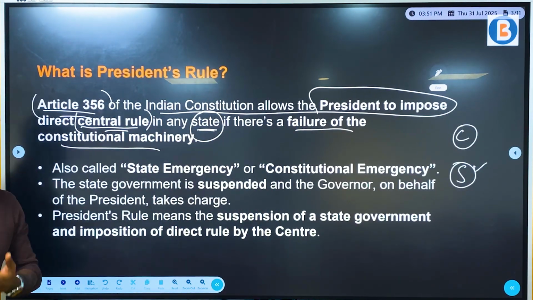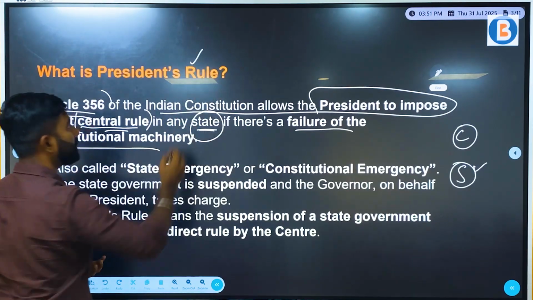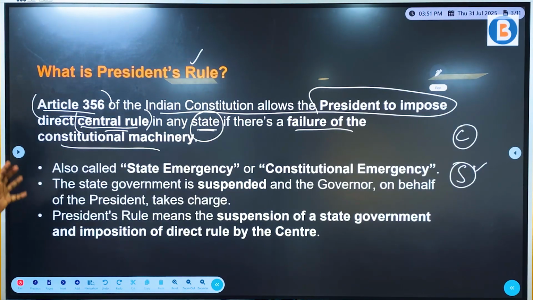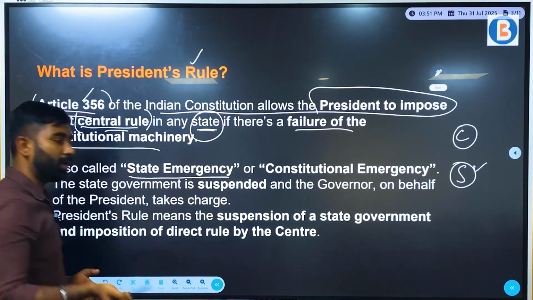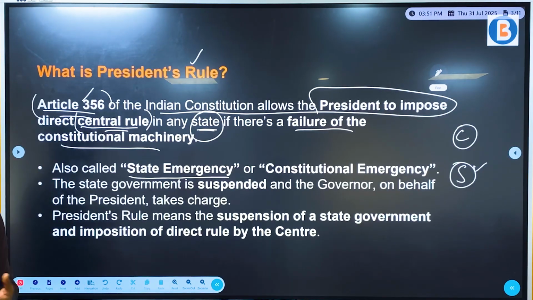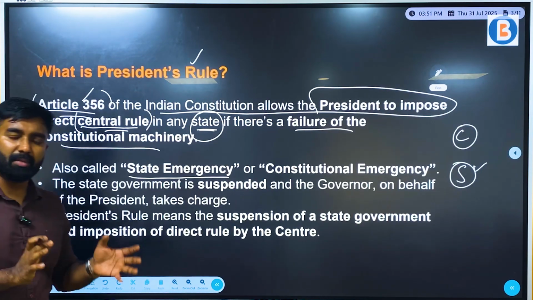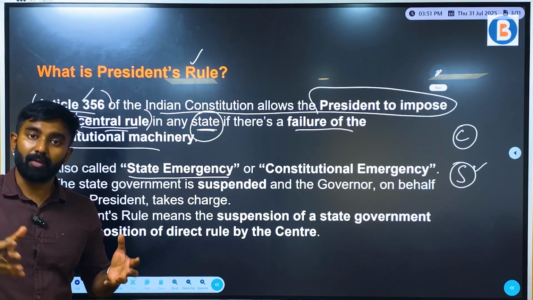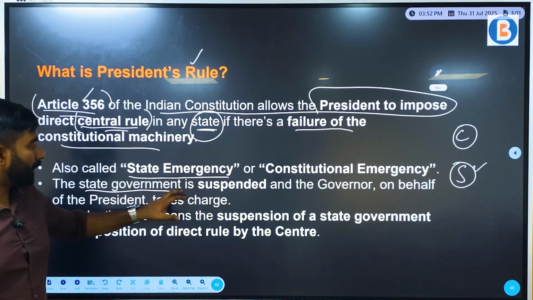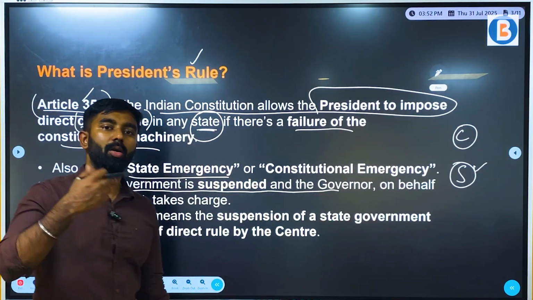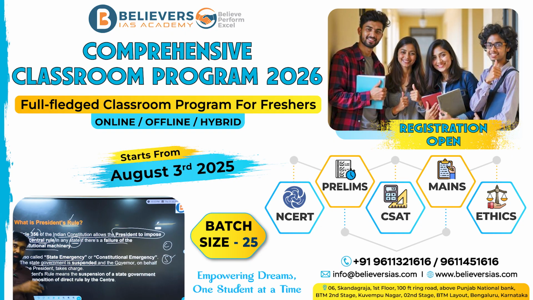Even before we dwell into it, let's try and understand what President's rule is in detail. The definition is clear. It's Article 356, and it is also called state emergency. We also call it the constitutional emergency, and in some cases we also refer to this as a governor's emergency as well. What happens here is that the state government is either suspended or dissolved, and the governor of the particular state takes charge of the entire state on behalf of the President.